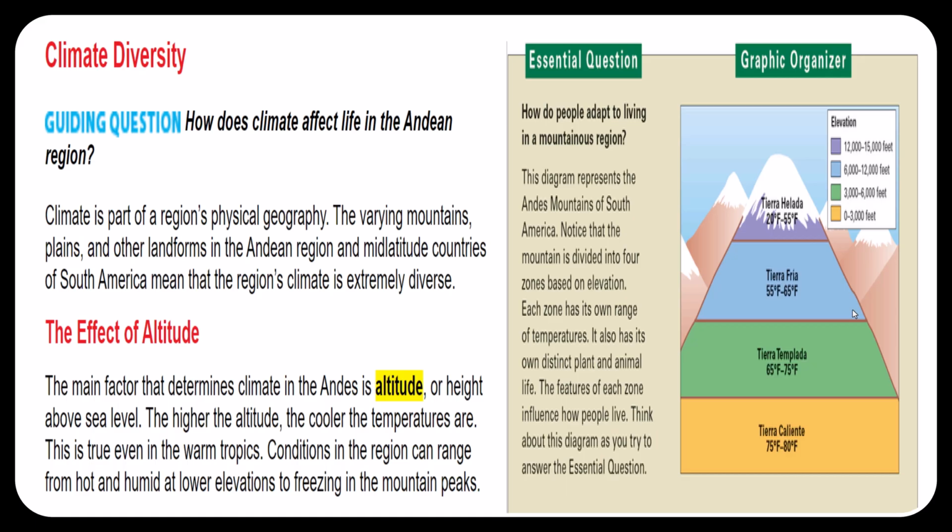Question number 1. Why is the climate in the Andean region and the mid-latitude countries extremely diverse? Because of its physical geography, such as the mountains, the plains, and other landforms. Number 2, what does the word altitude mean? That means height above sea level. Number 3, as the altitude increases, what happens to the temperatures? The higher the altitude, the cooler it gets. So the higher up you go, the colder it becomes.